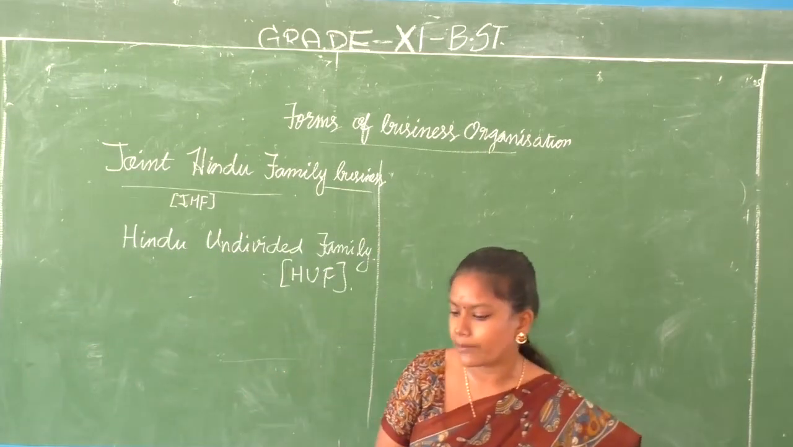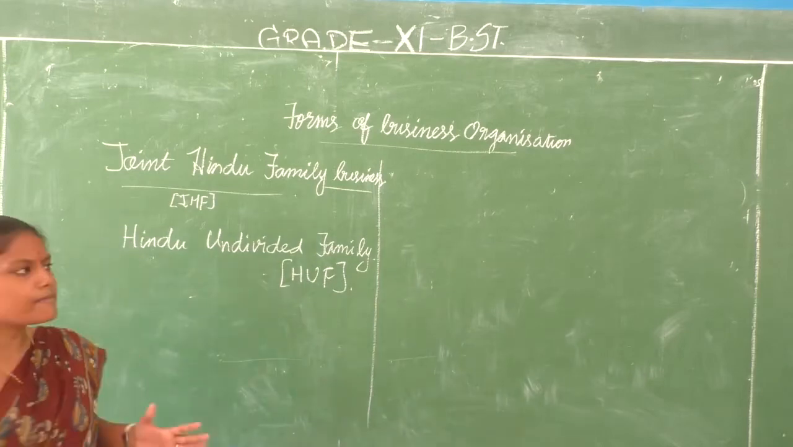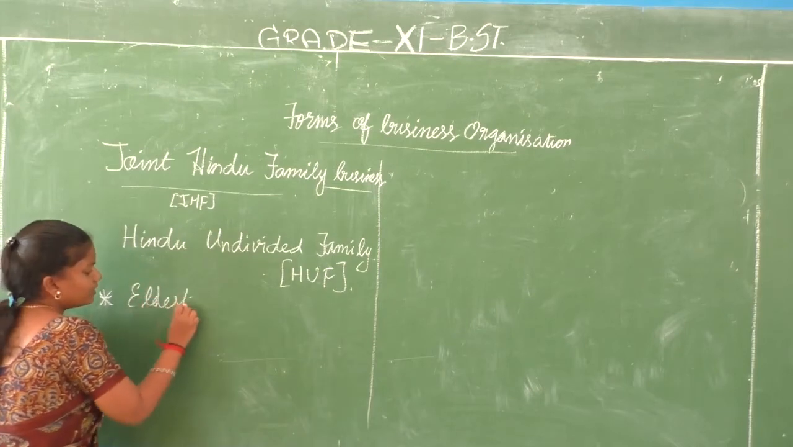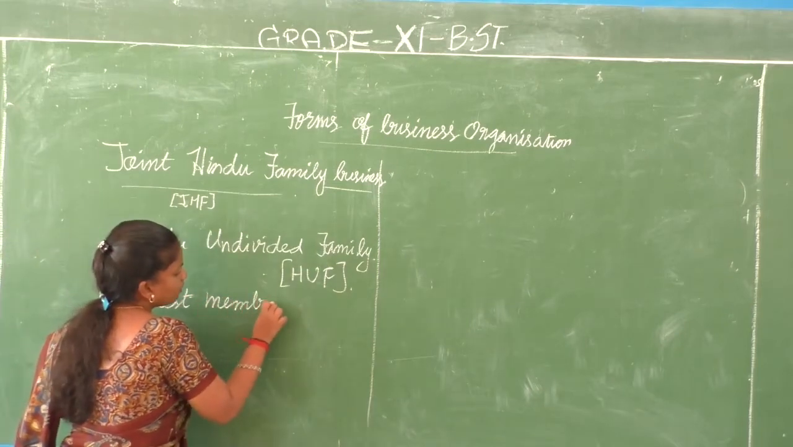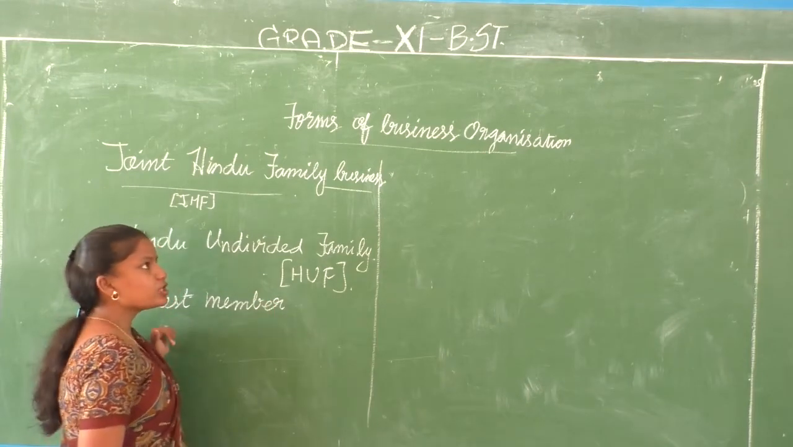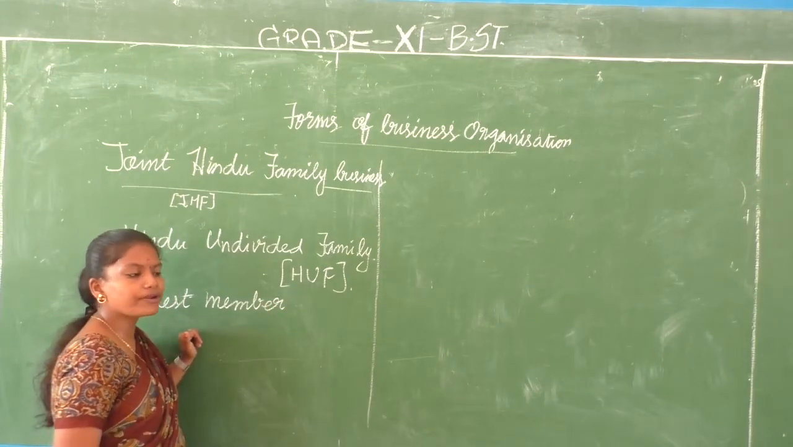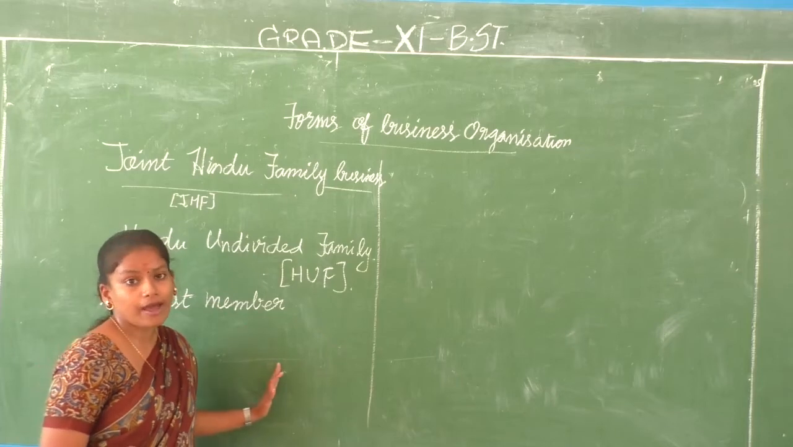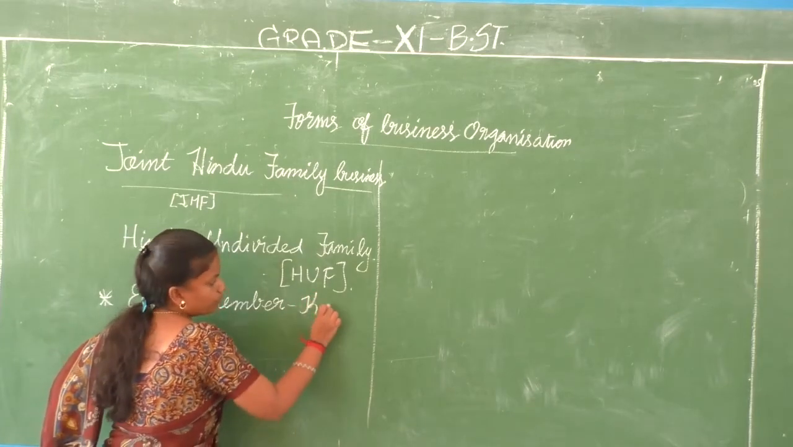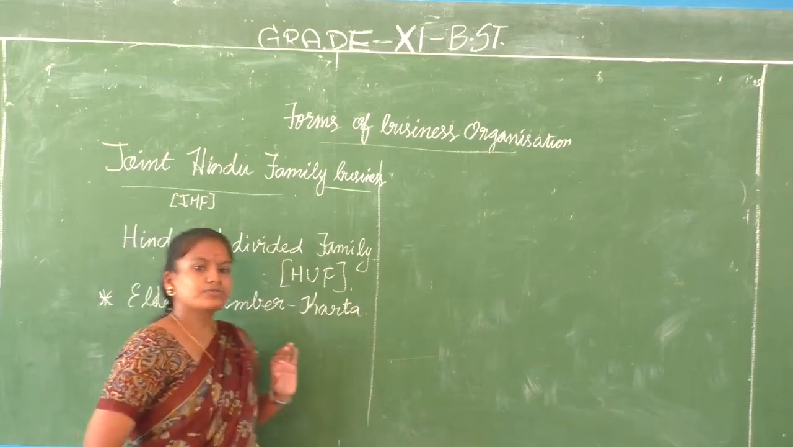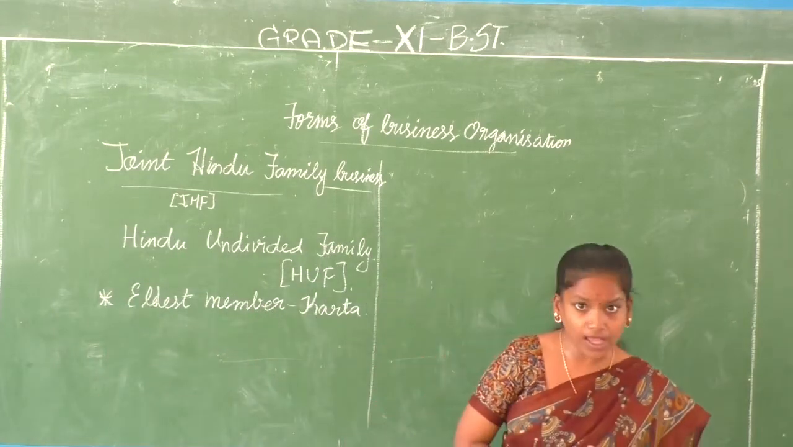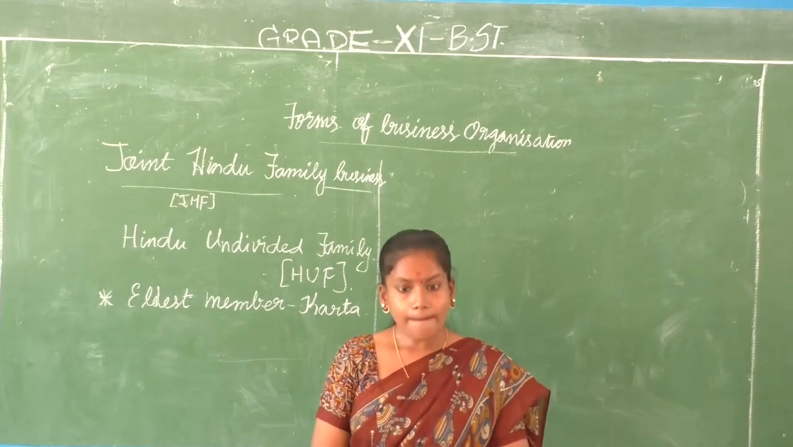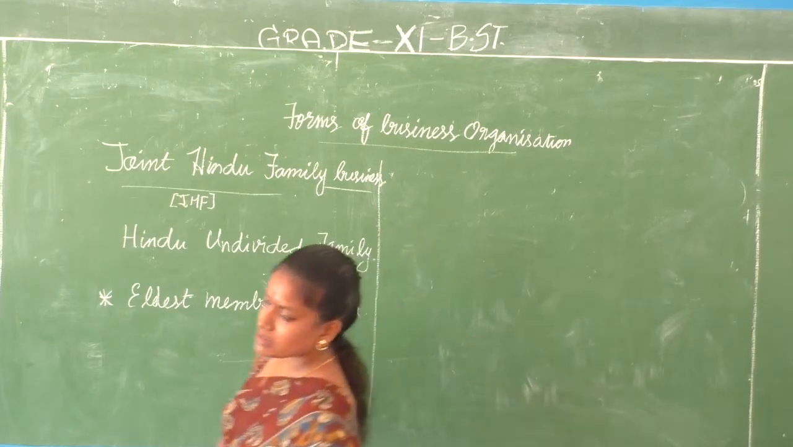How do they run the business here? Here we have the eldest member of the family who is called the Karta. Especially when this kind of business was brought into existence, it was made sure that the eldest male member of the family is called Karta. But now, because of another act, it has been changed so that the eldest member, whether male or female, is called the Karta. He or she runs the business, and takes the main managerial decisions of the particular business organization.